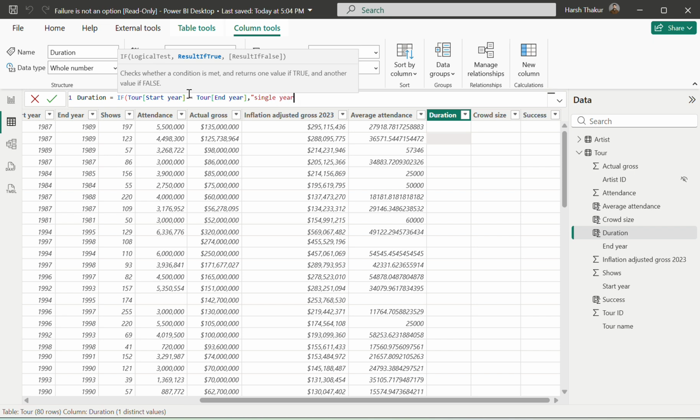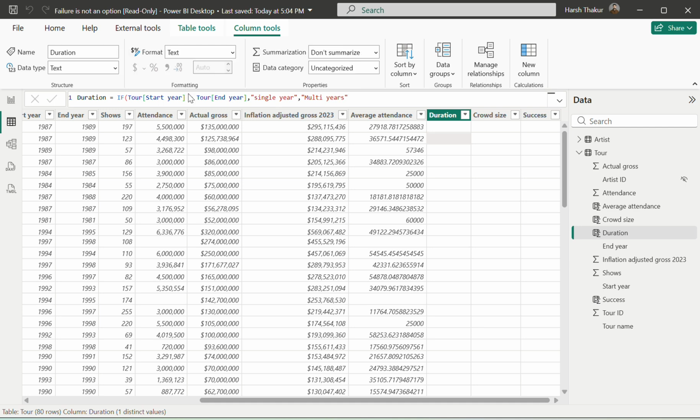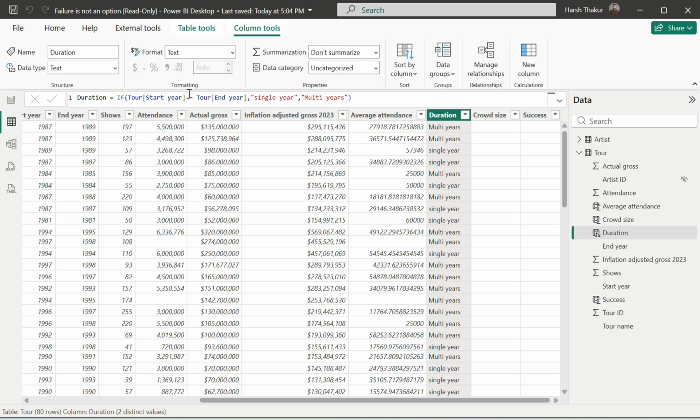Else, if it is 2 years or 3 years or 4 years, just give me multi years, right? So we got our values in duration also.